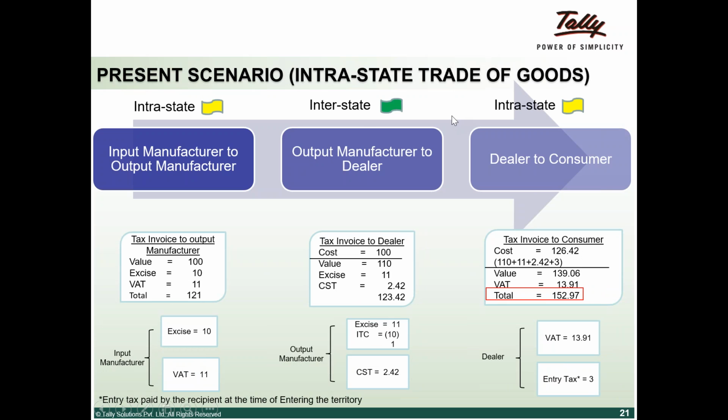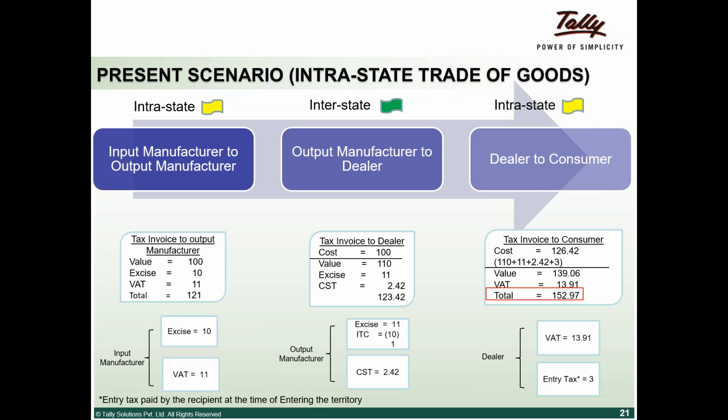So we've considered a few scenarios, one in the present VAT regime, one in a CST regime. Now he'll take you through what the present CST regime is and how it will look going forward in the GST regime. I think the heading you need to read as interstate, not intrastate. I think the heading has been copied from the previous listing. It is interstate. It is not intrastate, because we are talking about transactions between Karnataka and Tamil Nadu.